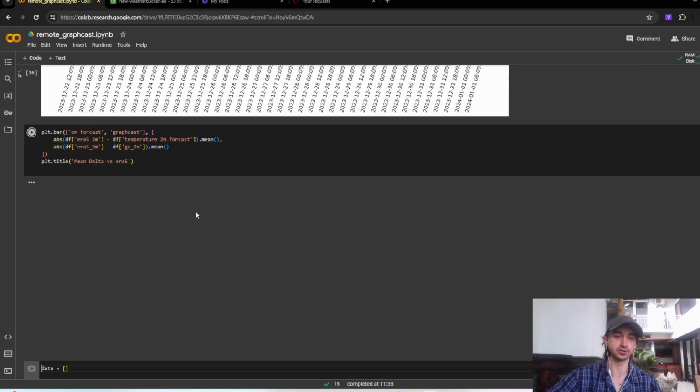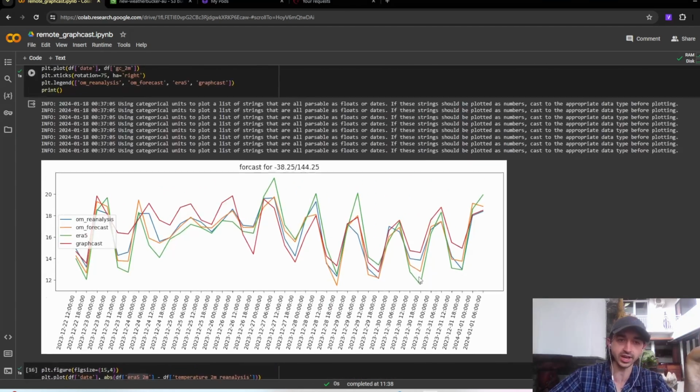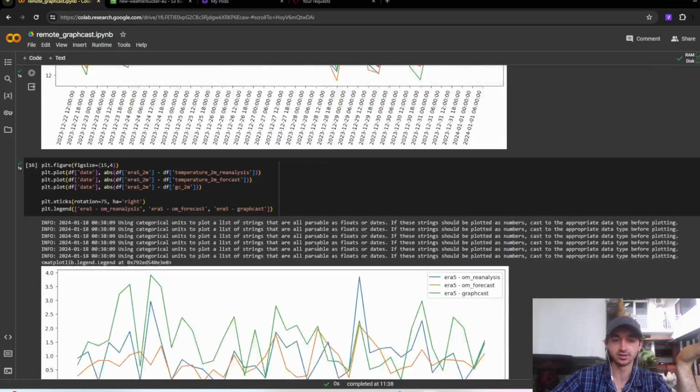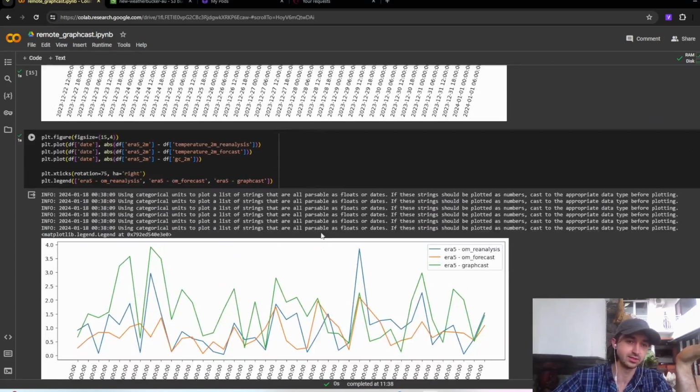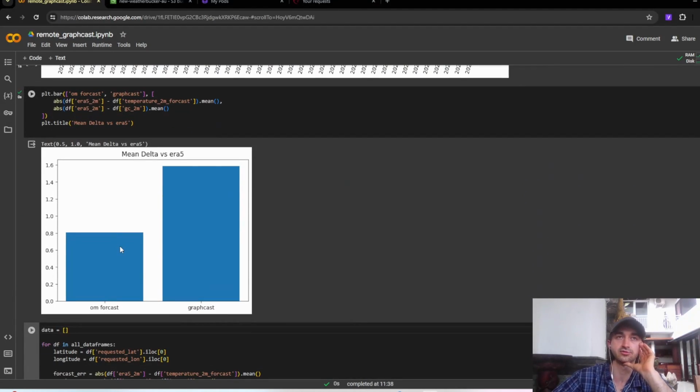And let's actually just plot the means. The mean error of GraphCast is about 1.6, whereas the OM forecast is a lot closer, at about 0.8 degrees. Okay, so it's not wildly off though, right? It looks like the forecasts GraphCast is generating are about half as good as these other forecasts.